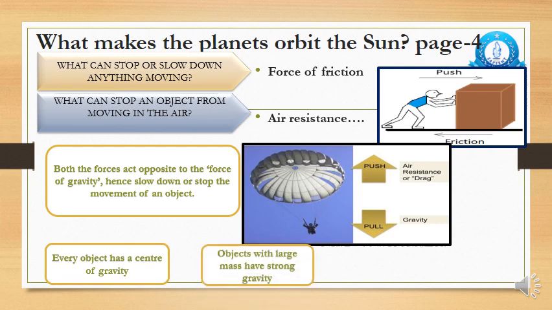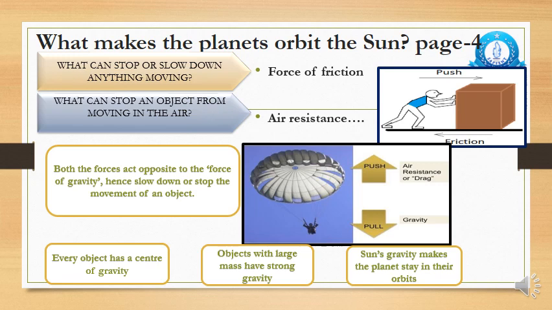Number two, objects which have large mass, they have strong gravity. If you think about the planets, Jupiter is the largest planet in terms of mass as well. So it has the strongest gravity, right, as compared to the other planets. And the third fact is, sun's gravity makes the planets stay in their orbits. Obviously, if you talk about the solar system, sun is the major body. Okay, it comprises about 99% of the mass of the solar system, right?